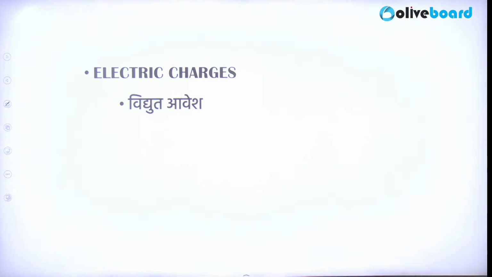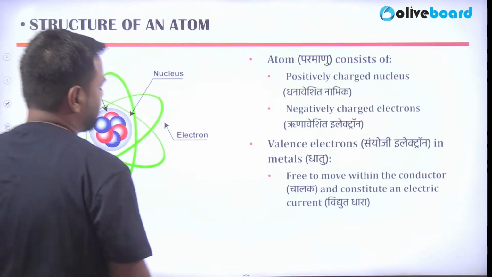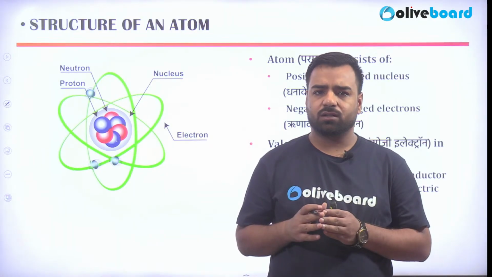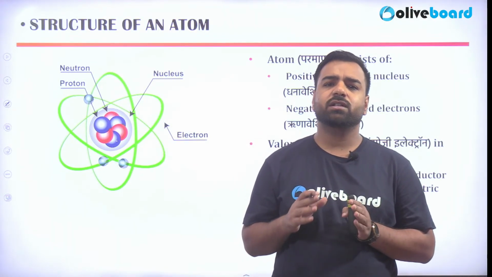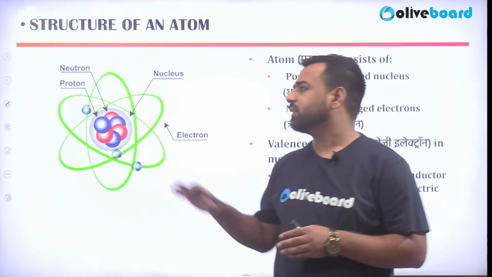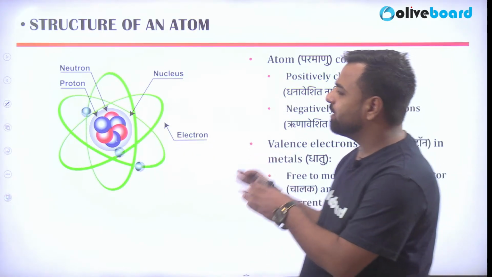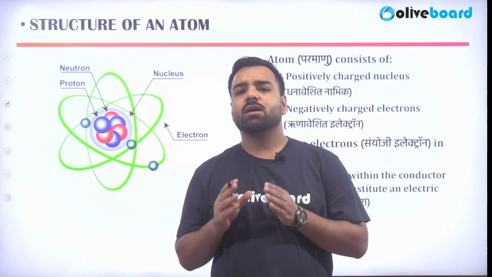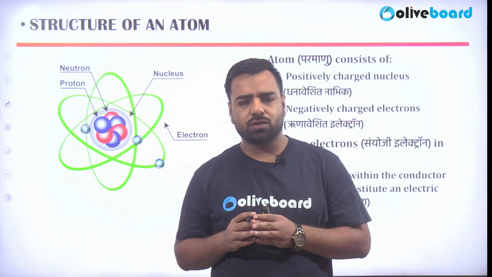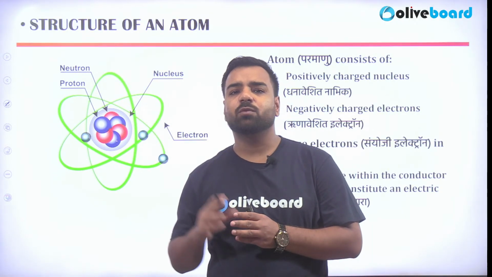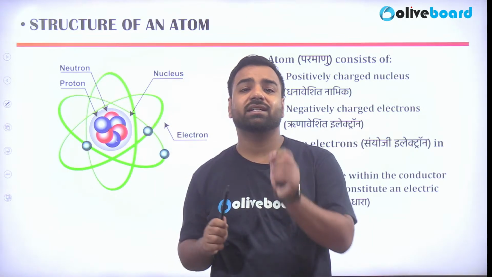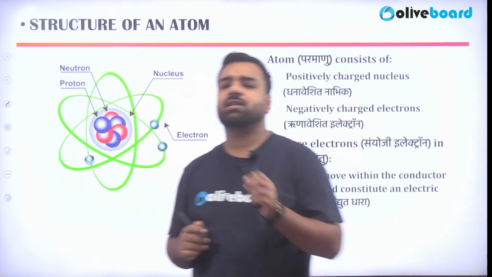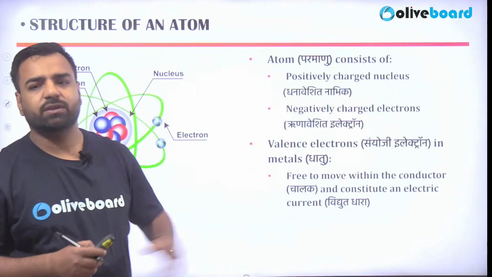So guys, talking about the electric charges as discussed, if I'm talking about the flow of charges, it might be positive or negative. In order to understand it in a better way, let's have a look at the structure. This is the atomic structure in which the center is the nucleus, and the center includes the protons and the neutrons. Protons and neutrons are collectively known as nucleons, which are there in the center, but electrons are moving on a particular path, that's the fixed orbit. The outermost shell's electrons are known as valence electrons, and they are free to move. That's what is mentioned here.